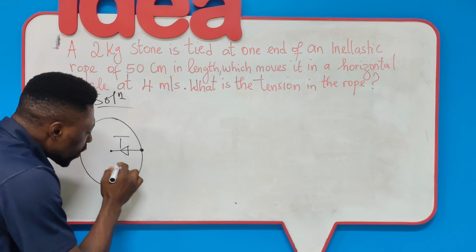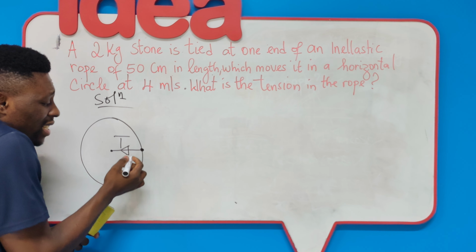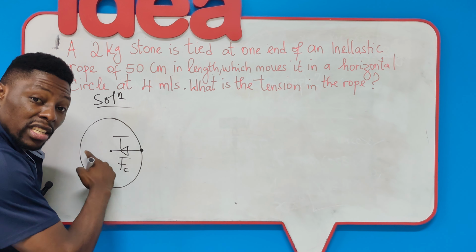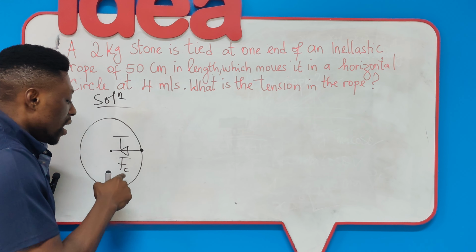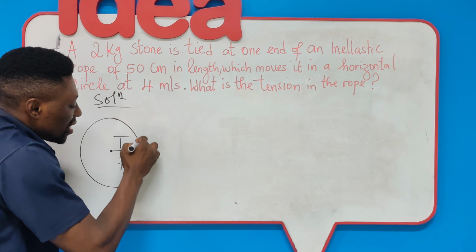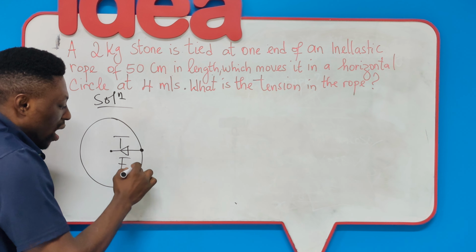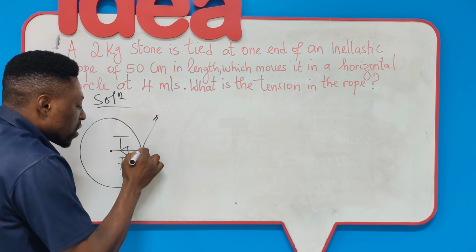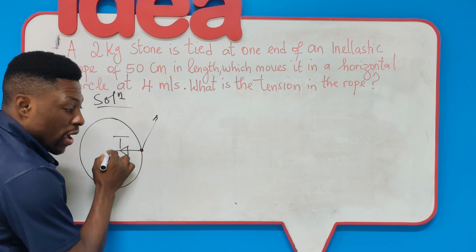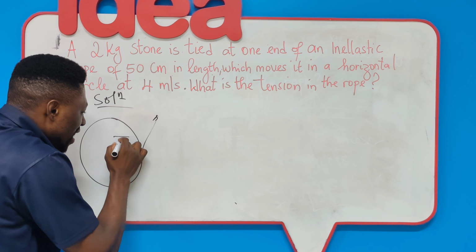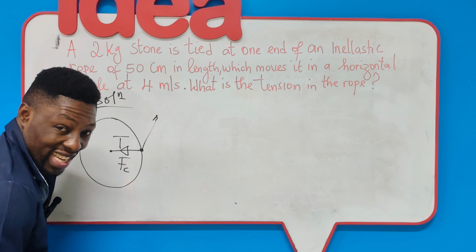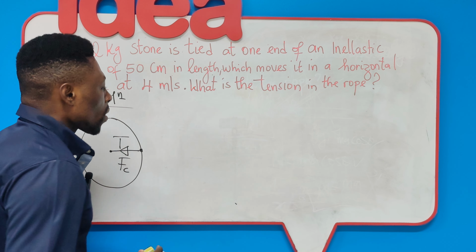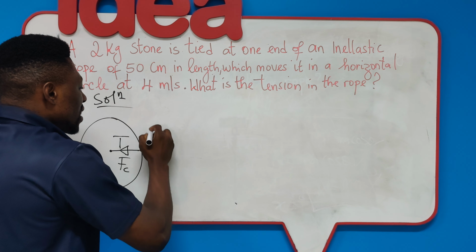And now, in the absence of any other force, if you resolve forces, this coincides with the direction of the centripetal force, because by definition, the centripetal force is the force responsible for keeping any object on track. And if the stone doesn't fly away like this, it's thanks to the fact that it is fastened to this rope. Therefore, the force keeping it here is the tension force, which in this case, dear friends, is the centripetal force. Okay? So let's make the statement.